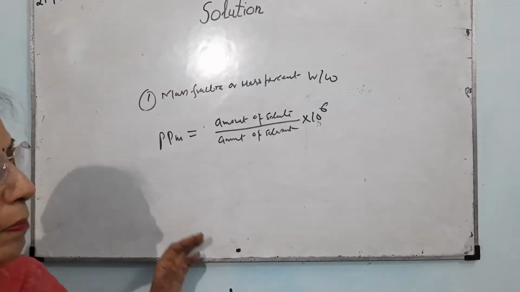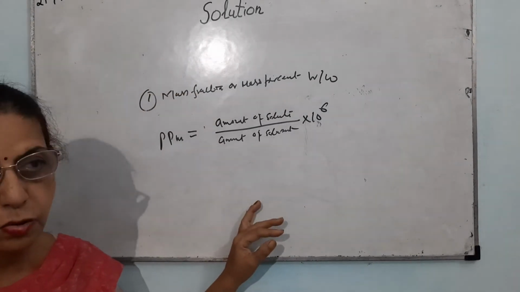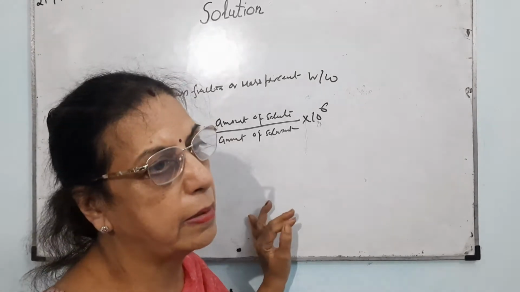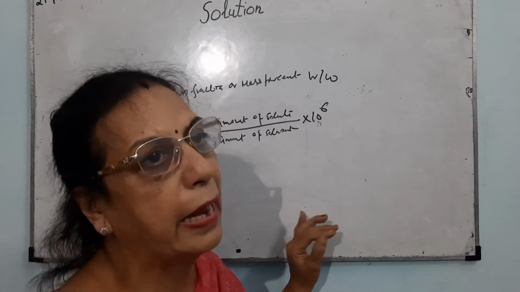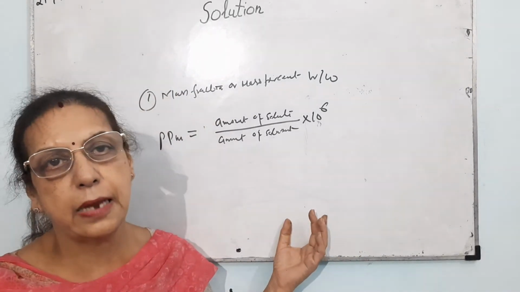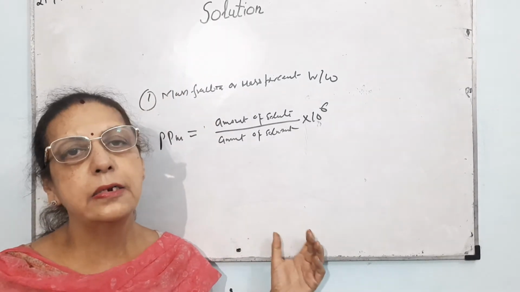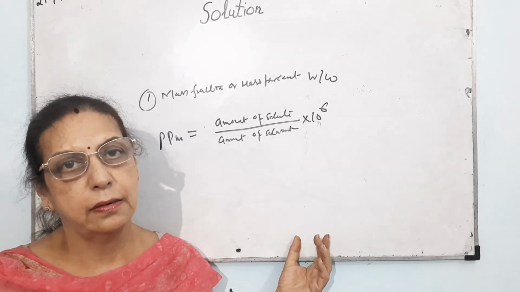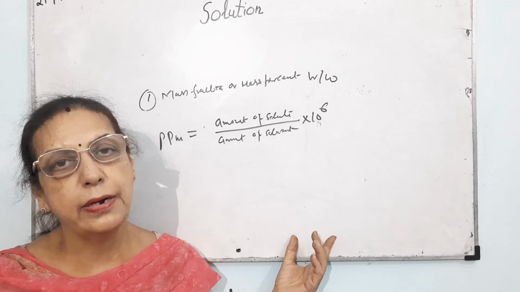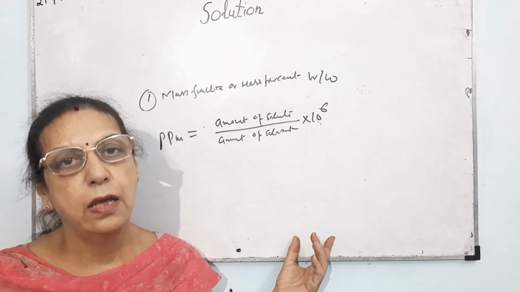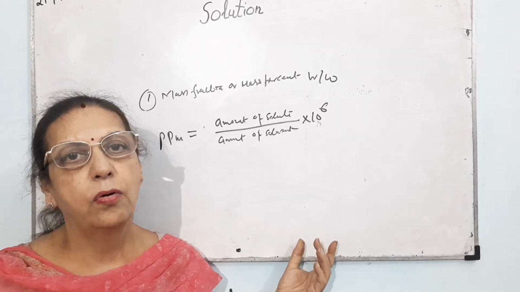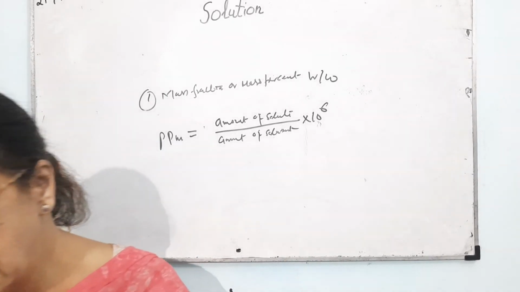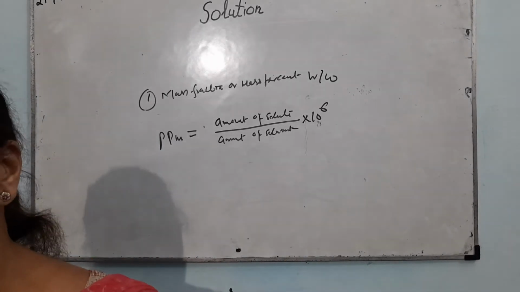The parts per million may be mass to mass, it may be volume to volume, it may be mass to volume. That depends upon the substance whose parts per million we are calculating. Like oxygen, that is dissolved in a very small quantity, so that may be only mass to mass. So we can very easily calculate parts per million.